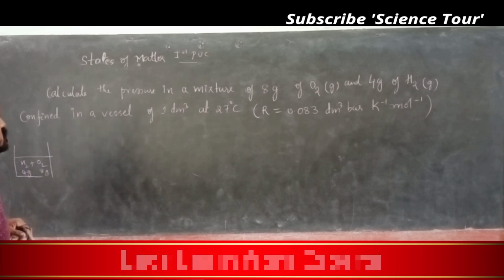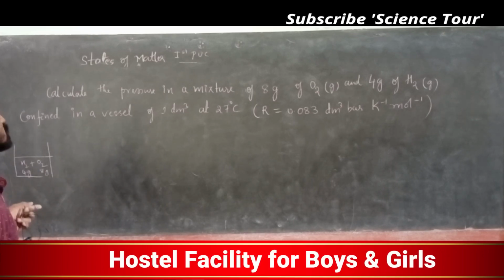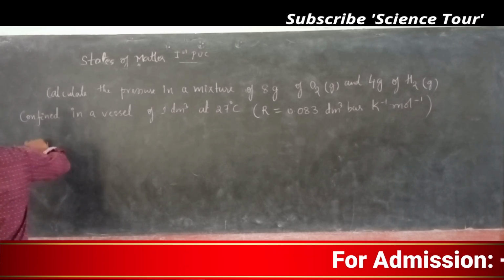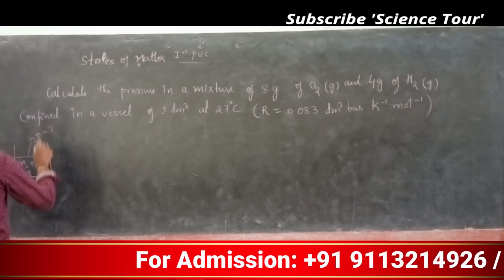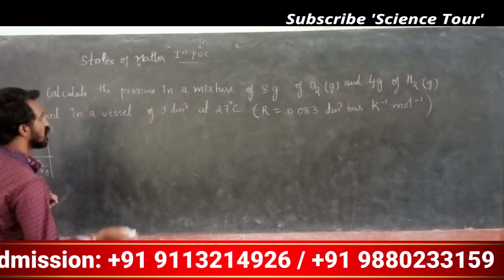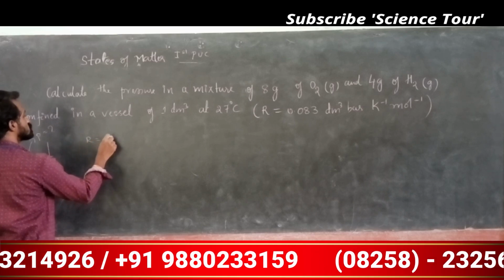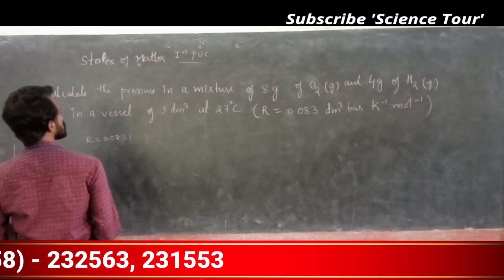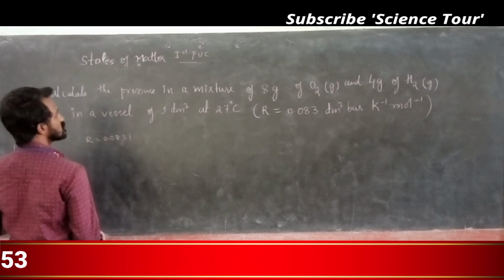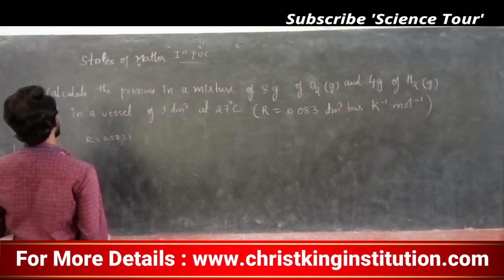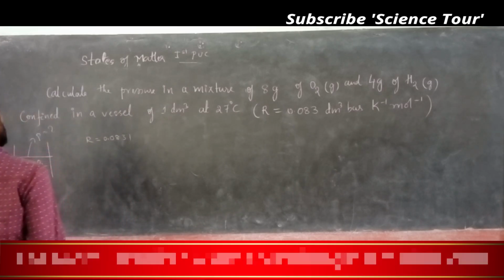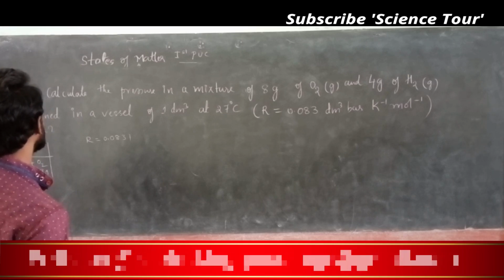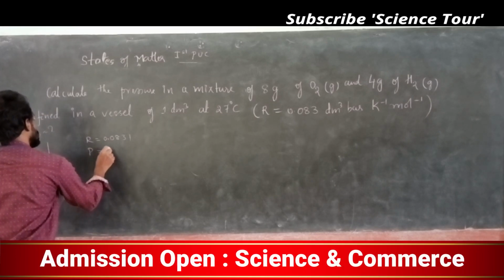So what you have to calculate? Calculate the pressure in the mixture. What are the things given, my dear students? R is given, 0.0831. Volume is okay. Number of moles n is not given. Pressure you have to find out.